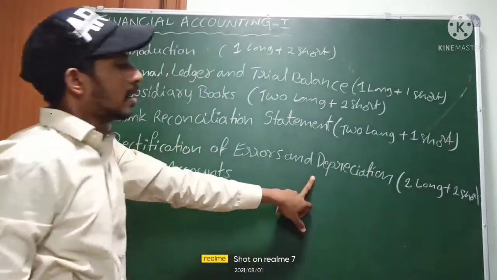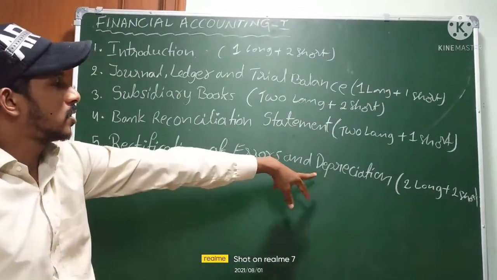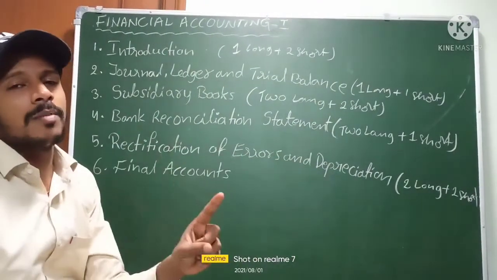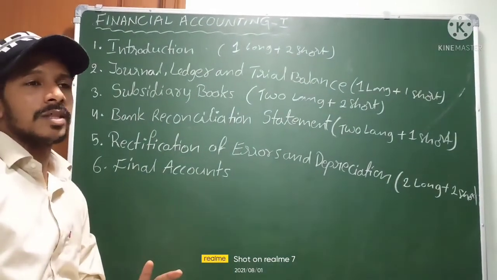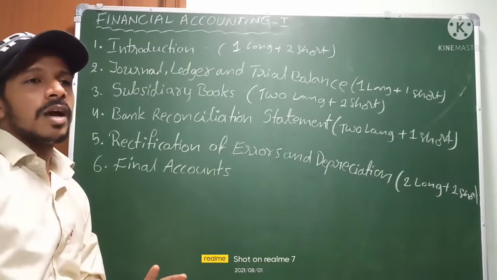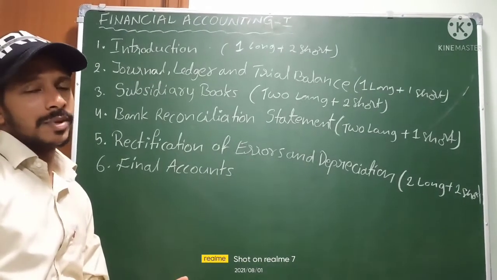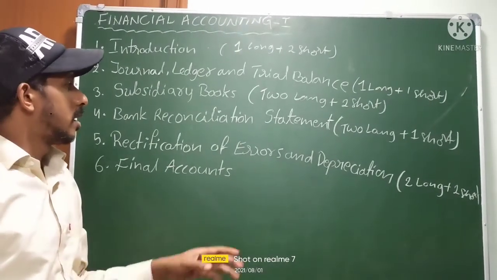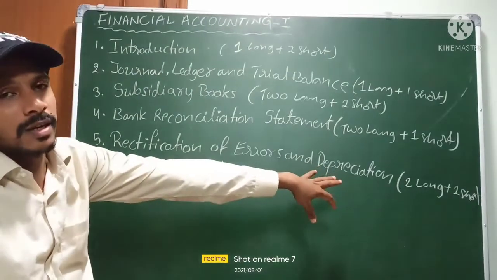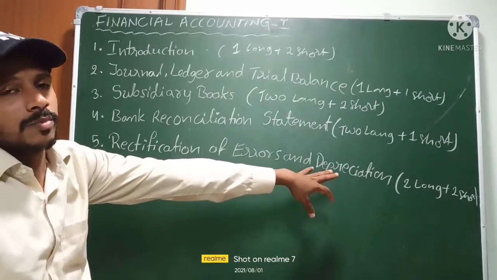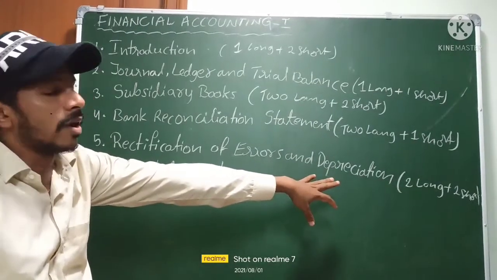Okay. Too long and too short. In this chapter, a depreciation problem is compulsory; they will ask. In depreciation, the fixed installment method and the diminishing balance method are there. And rectification of errors theory they may ask. So for too long we are expecting a depreciation problem, which is compulsory.